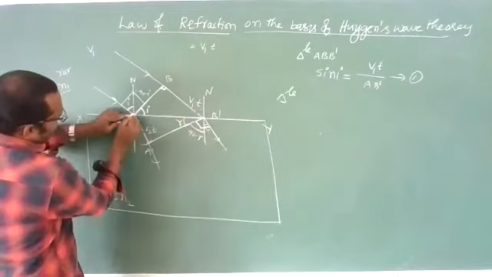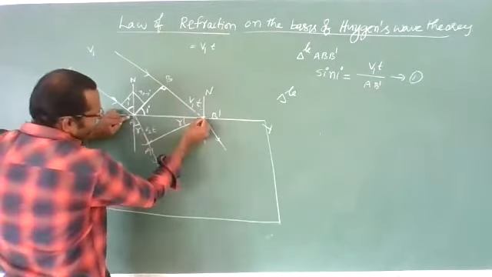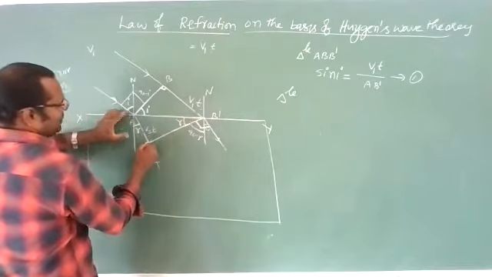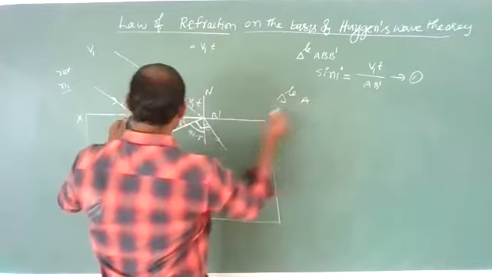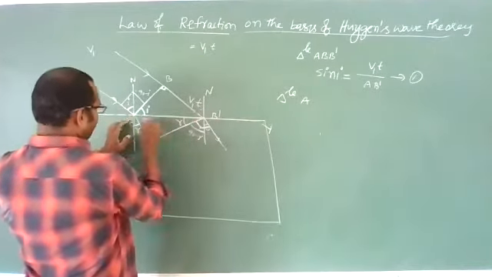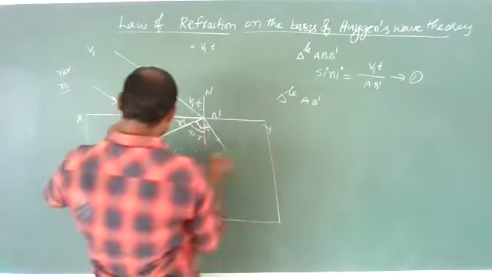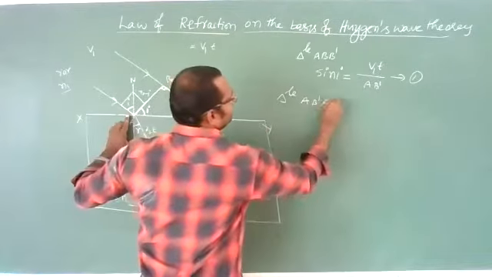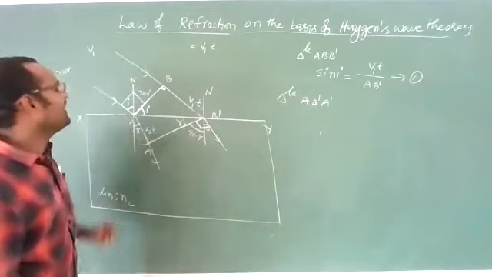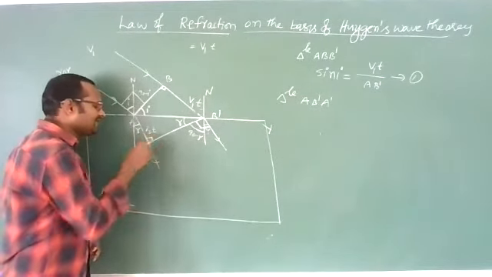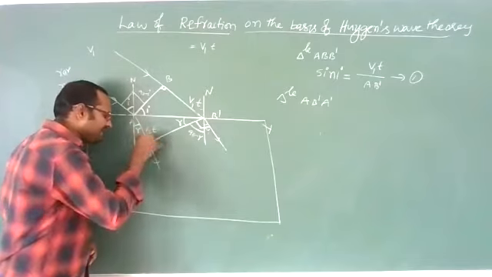Next, one more triangle is there. I am taking the triangle A B dash A dash. This is also a right-angled triangle. The right angle is here, because this is a wavefront and this is a refracted ray.